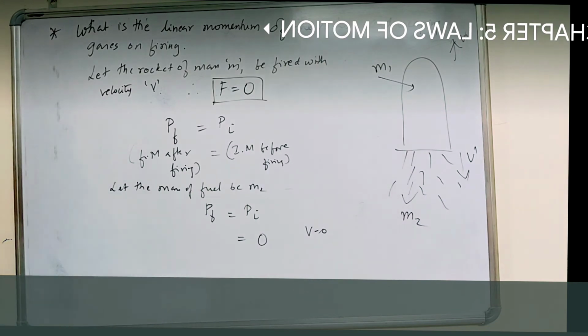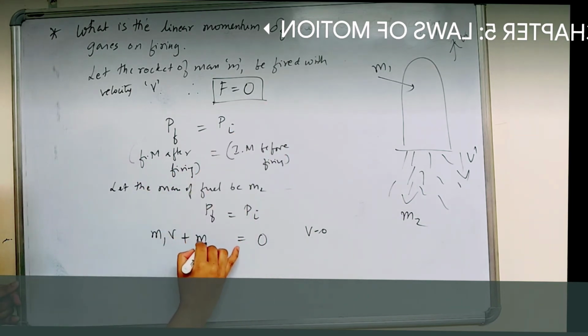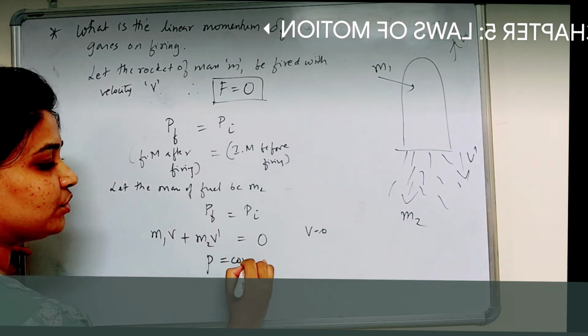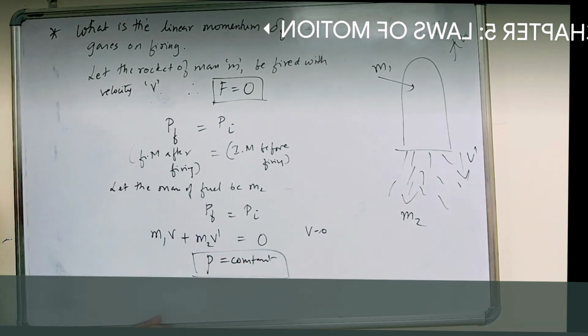So what will be the final momentum? Mass of the rocket into velocity of the rocket plus mass of the gas into velocity of the gas is 0, right? So we can say that the momentum is conserved. Therefore P is equal to constant. Momentum of the rocket and fuel on firing is 0.